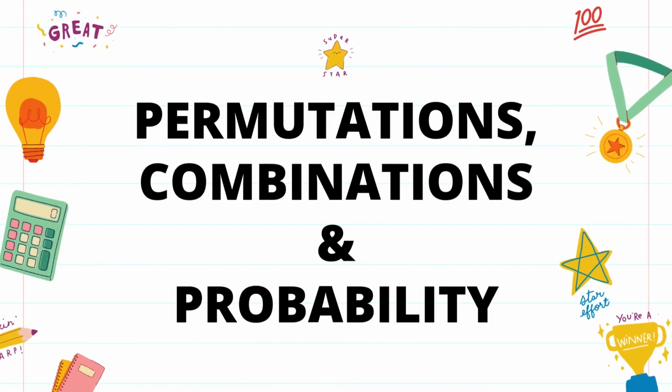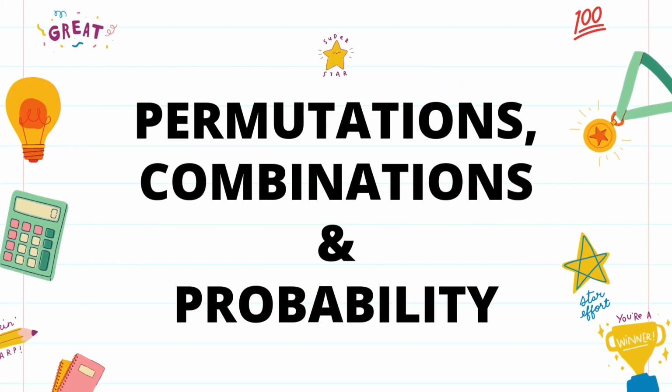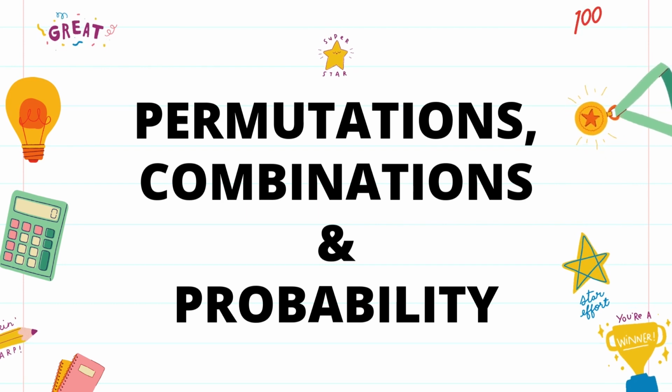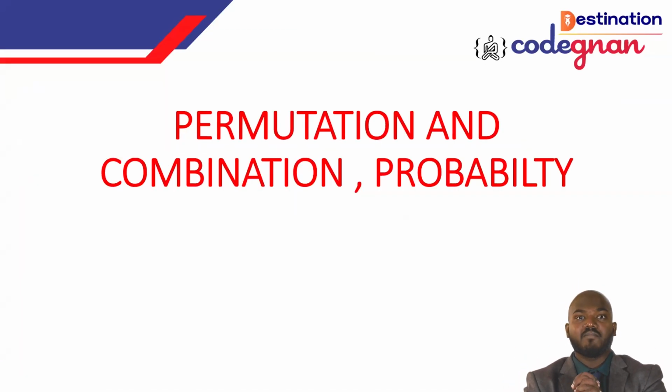Hope you are all clear with the previous class topic which we discussed with respect to stocks and shares. So today we have to deal with the topic called permutation, combination, and probability. We're going to call it PCP. PCP stands for permutation, combination, and probability.